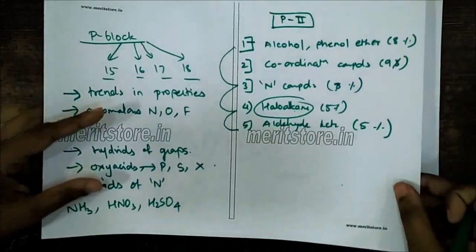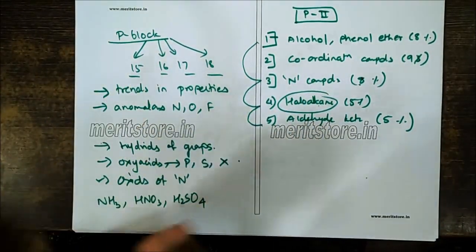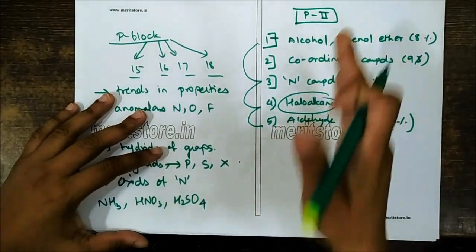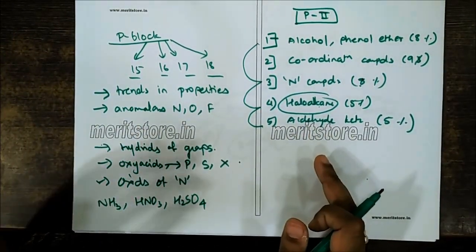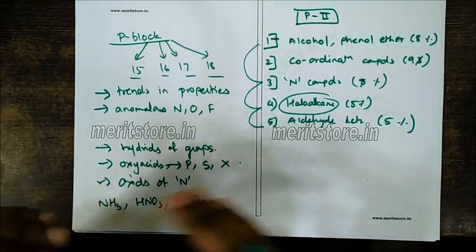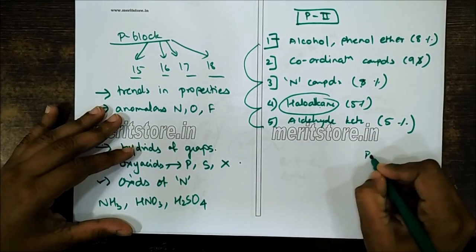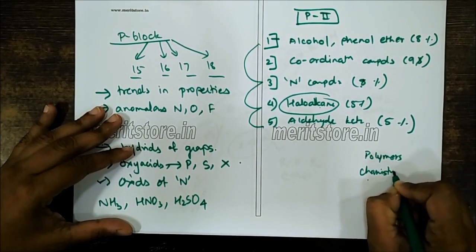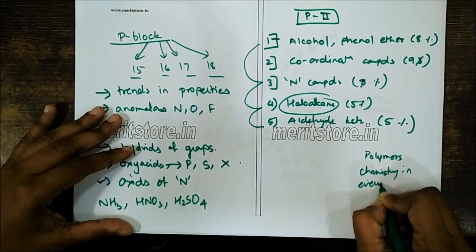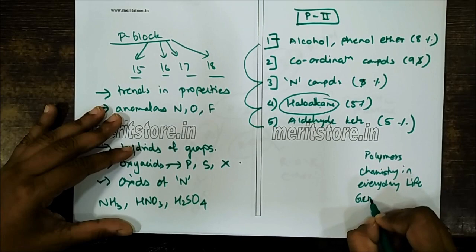Now, as I told you, in this part there are 5 chapters, that is a do or die condition. They have to revise these 5 chapters. Now the chapters that they can skip or do a last day revision for are polymers, then chemistry in everyday life, then the chapter general principles.